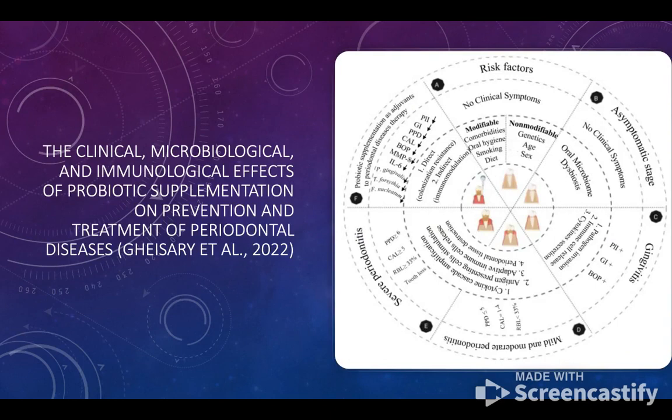So this study is going to examine the effects of probiotic supplements on the prevention and treatment of periodontal diseases. And this is just a visual showing the pathogenesis of periodontal diseases. So initially you start with no clinical symptoms, then there's oral microbiome dysbiosis, which is where there's a loss or a gain in certain microbial communities that wouldn't be present in a healthy person's mouth. And then gingivitis, mild periodontitis, severe, and then finally probiotic supplementation was used in addition to periodontal disease therapy. And that's what the study is going to be looking at.